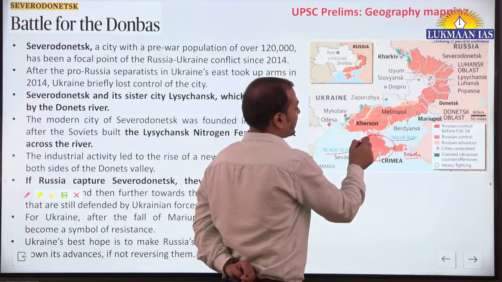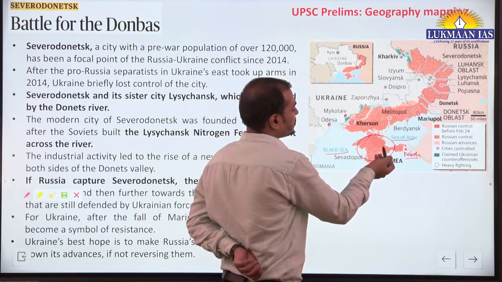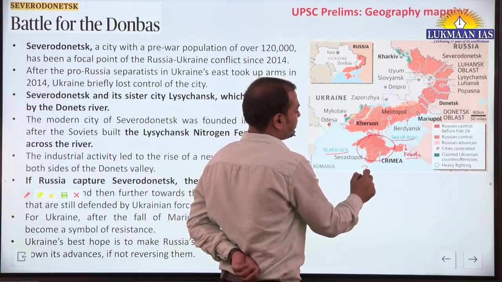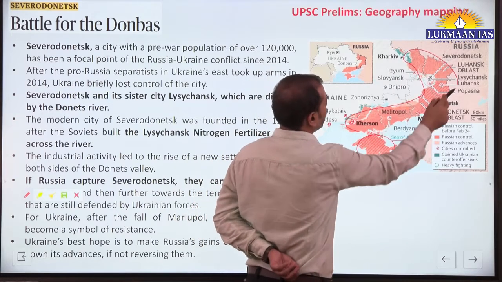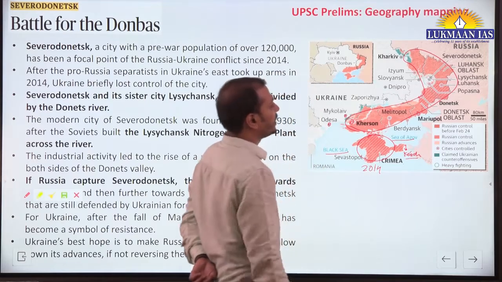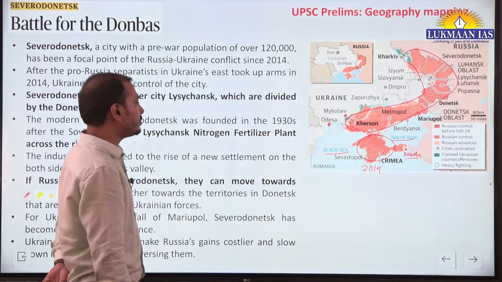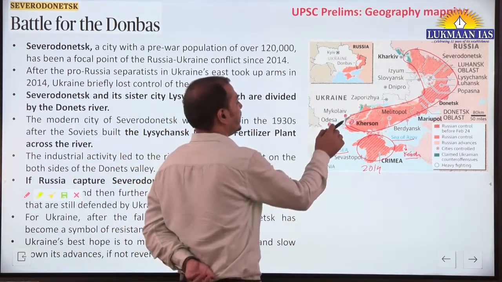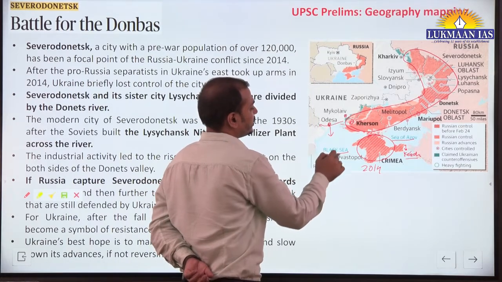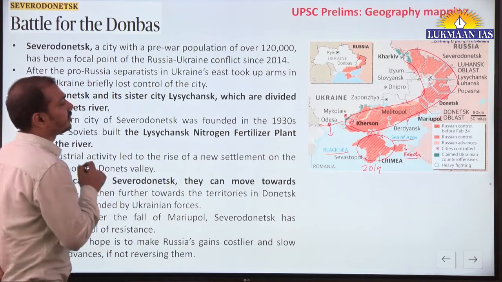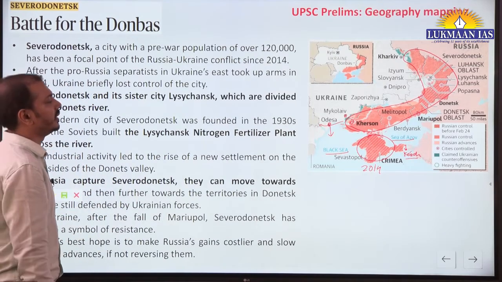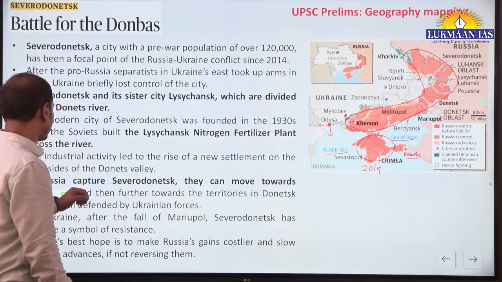This is the Crimean Peninsula, and the Crimean Peninsula was annexed in 2014 by Russia. Now the new territory acquired by Russian forces of Ukraine is this one. Now for Ukraine only this part connecting the Black Sea is remaining. So if that is captured, then the complete sea link will be cut off here.